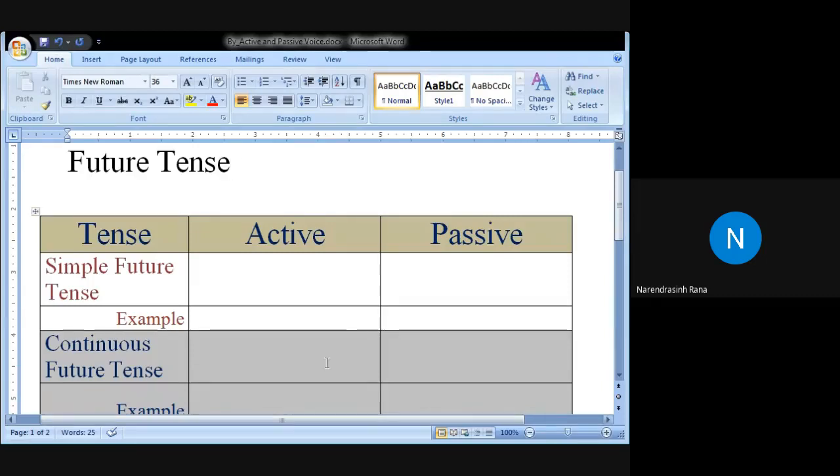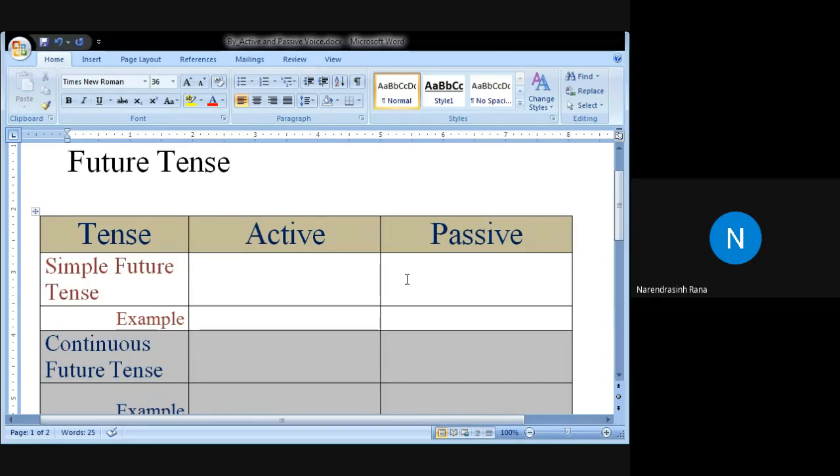Tense, the way in which we discussed past tense, in the same fashion we will discuss future tense. Okay, so you can see the table on your screen. Let us begin our session today, starting with simple future tense.